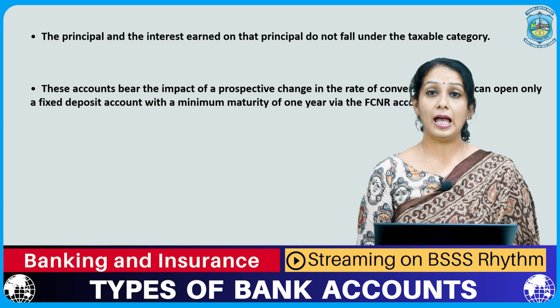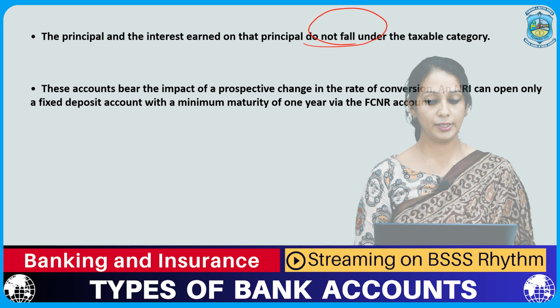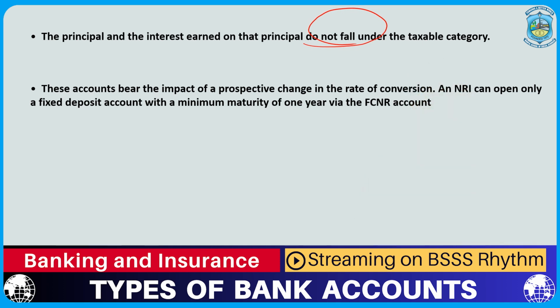Now, the principal and the interest earned on the principal do not fall under the taxable category. And lastly, these accounts definitely bear the impact of the prospective change in the rate of conversion because the money deposited is in some other currency, not in the Indian currency. Therefore, it always bears the impact of the change in rate of conversion. Again, an NRI can open only a fixed deposit account, that too for a minimum period of 1 year, under the FCNR account.